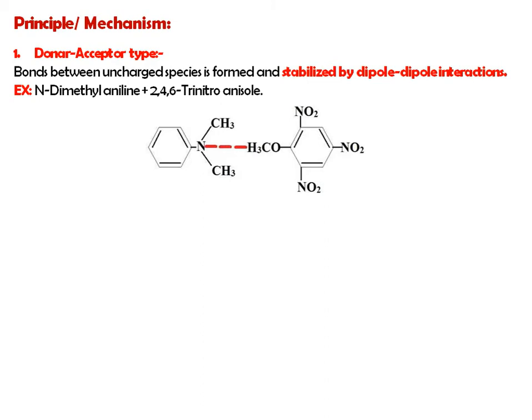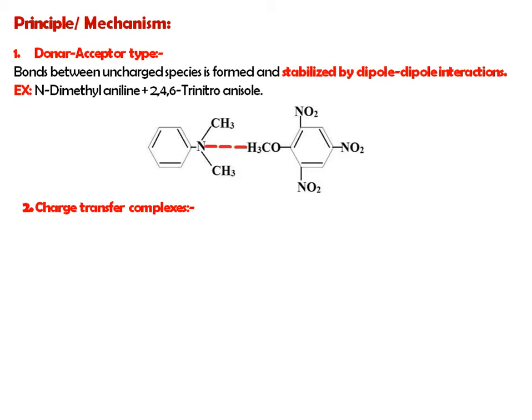This nitrogen has a lone pair and it has the ability to donate that lone pair to the 2,4,6 trinitroanisole, and there is a formation of complex. Then this final complex has a partially positive and partially negative charge.